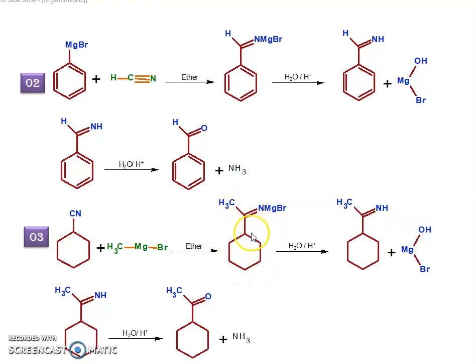And then this complex is treated with water. Then what happens? The N minus converts to NH, and the byproduct is this. Then this imine is treated with acid hydrolysis to get the product, the corresponding ketone, cyclohexyl acetone, and ammonia will be released.